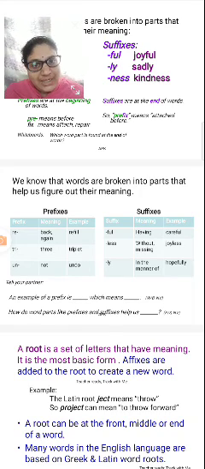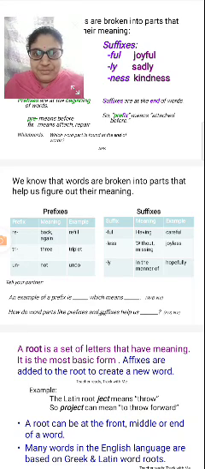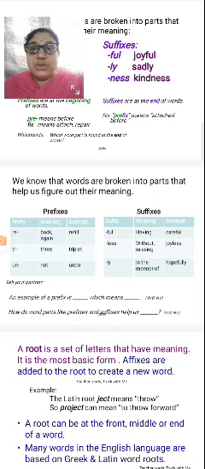Suffixes come at the end of the word, prefixes at the start. So the suffix full means having, for example careful; you have to be careful. The suffix less means without or missing, for example joyless, without joy. And the suffix ly means in the manner of. The example is hopefully, in the manner of hope, I hope that.